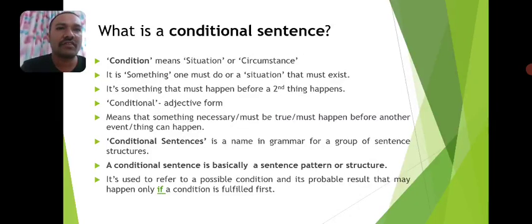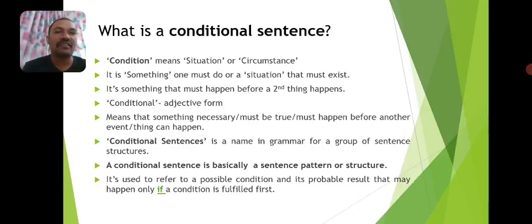So what is a condition? A condition is something that must exist, or something that one must do. Essentially, a condition is something that must happen in order for something else to take place. From this word condition we have the adjective form conditional. What does the word conditional mean? Conditional means something that is necessary, something that must be true, or something that must always take place before another event or thing can happen.